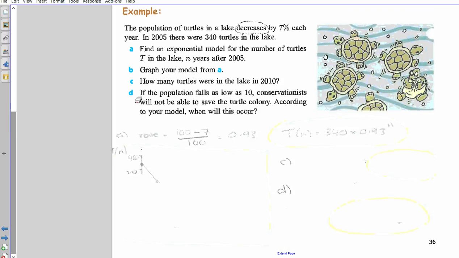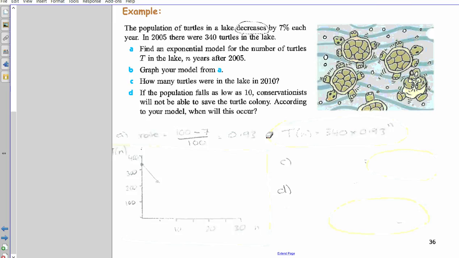The initial population was 340 and it's decreasing. So your y-axis has to go up to 340. So I'm doing it very roughly. So I just went up by hundreds: 100, 200, 300, 400. And this says T brackets N because it's the total number of turtles with respect to the number of years. Alrighty, and let's see. I went up to about 20 years. It doesn't tell you how many years to go up to, but I just went up to 20 years. No, I went further, didn't I? I went up to 30, just to be on the safe side. So you can see I'm going across 5, 10, 15, 20, 25, 30, and that's n, the number of years.